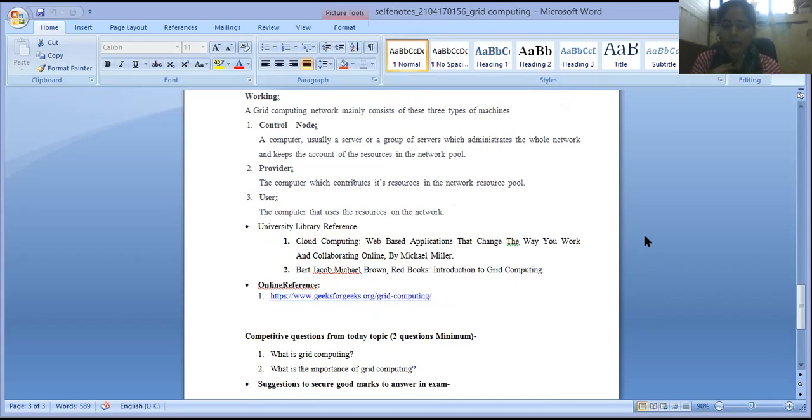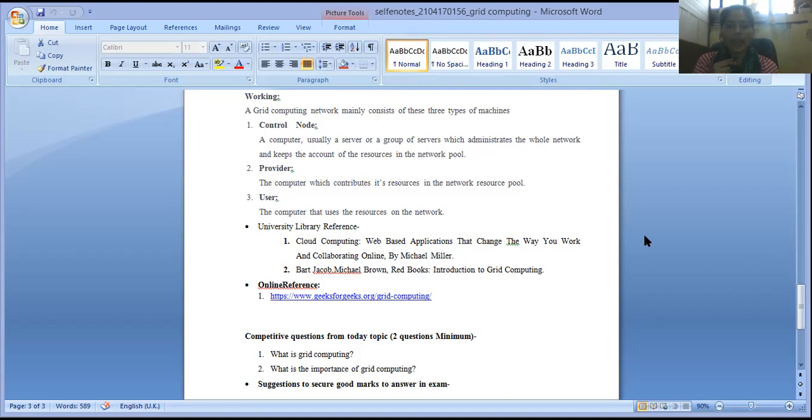What do you mean by control node? A control node is a type of computer, usually a server or a group of servers, which administrates the whole network and keeps count of the resources in the network pool.